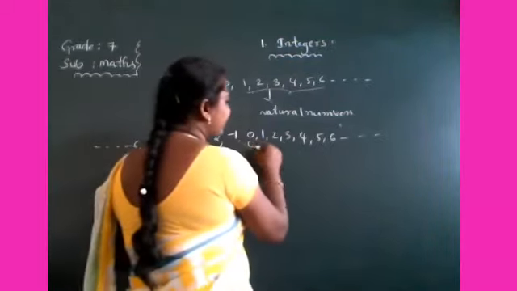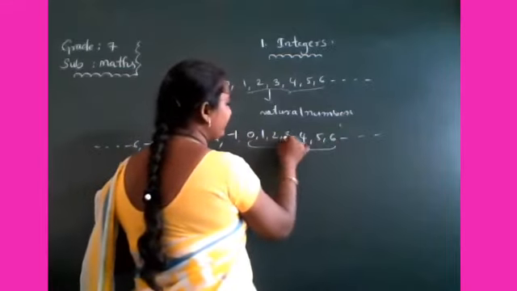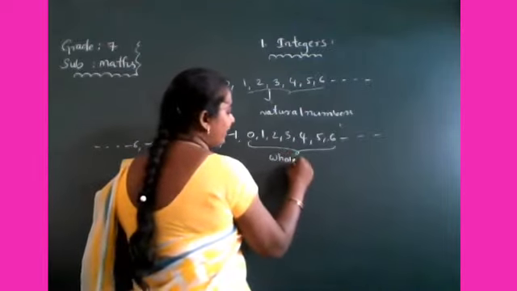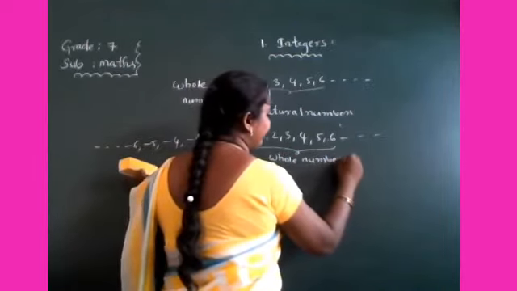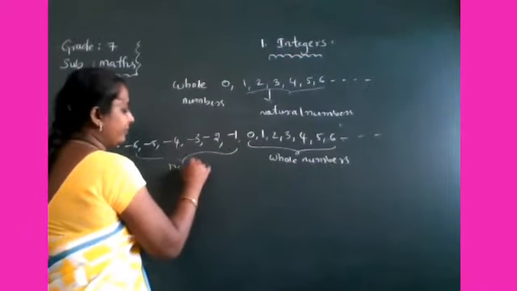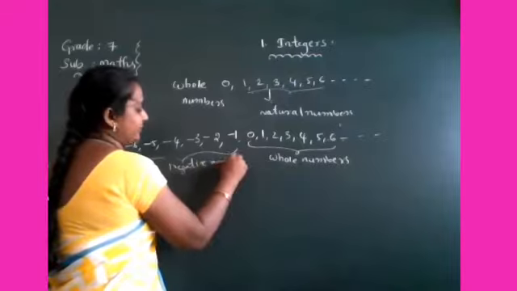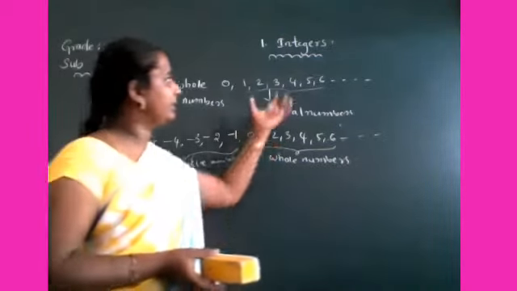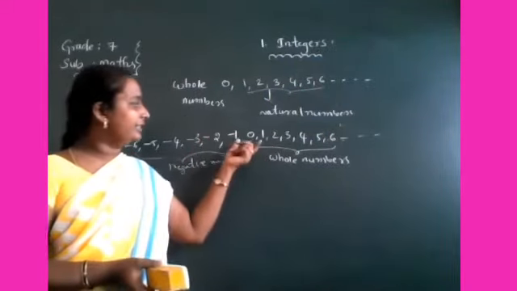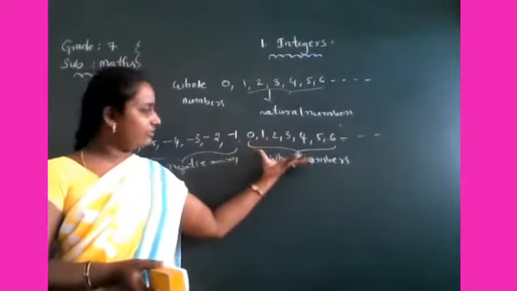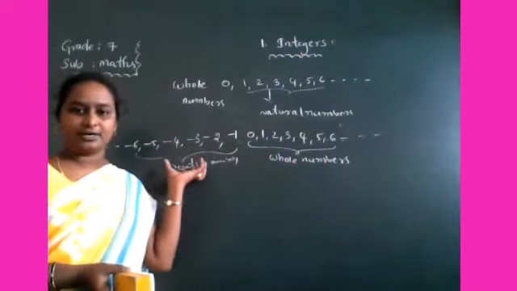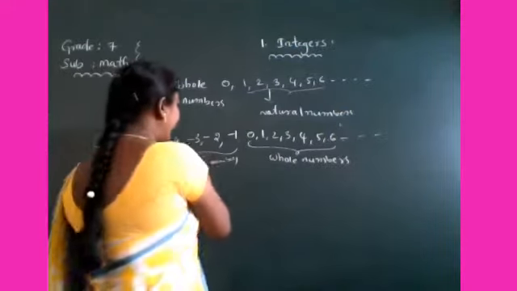Here observe 0, 1, 2, 3, 4, 5, 6 and so on. These numbers are called whole numbers. And these all are negative numbers. These all are from integers. Once again tell me the definition of integers. Integers form the collection of whole numbers and their negative numbers.